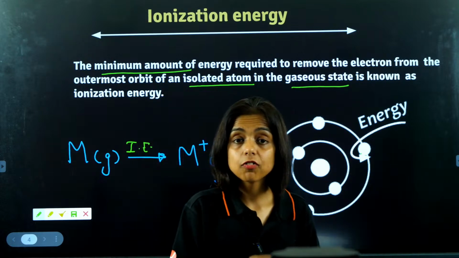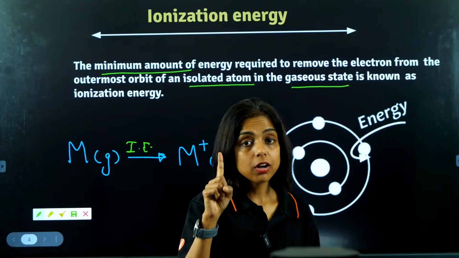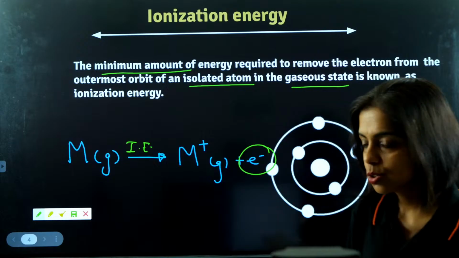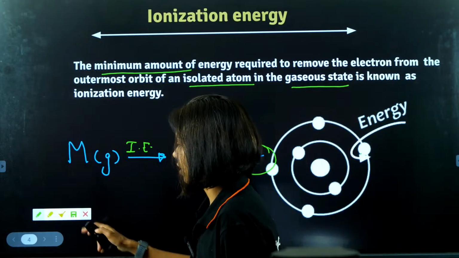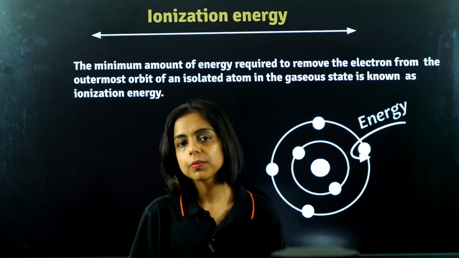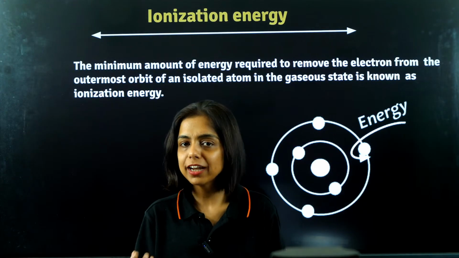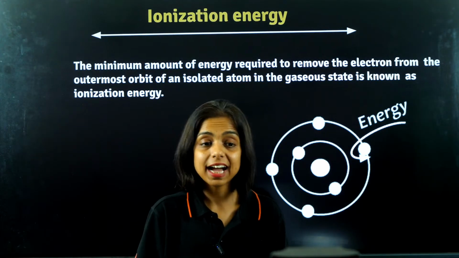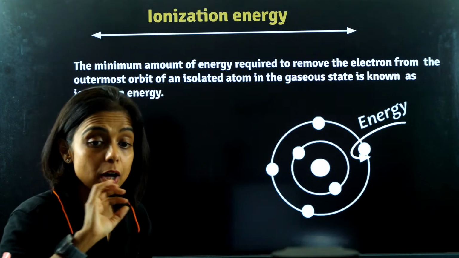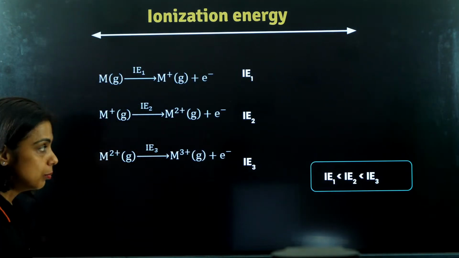So whenever I define ionization energy of an element, we define it for an isolated atom, that too in gaseous state. So this is ionization energy, and of course it is energy. So what will be the units of energy? Joule per atom, kilojoule per atom, kilojoule per mole, electron volt, they all are the units that we use for energy. So for ionization energy, guys, we are going to use these units.